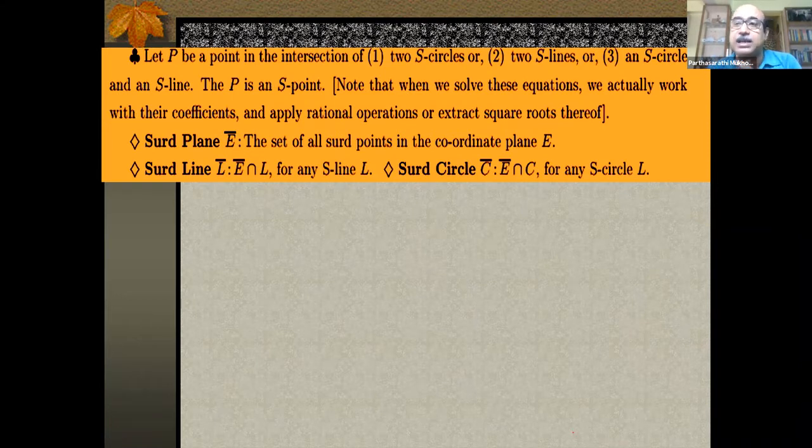Similarly, I define an S circle. I had an S circle. S circle means the center is an S point, the radius is a constructible length, and I have a circle. That's an S circle. But now I define an S circle bar. What is that?